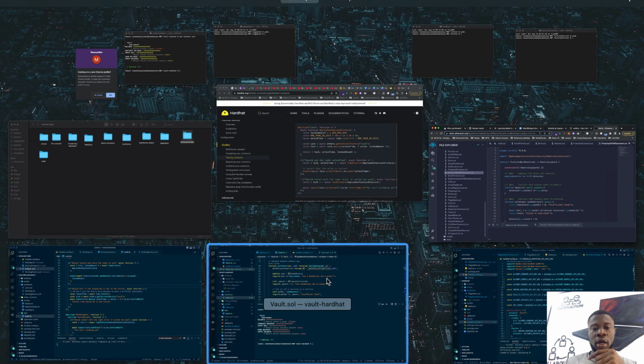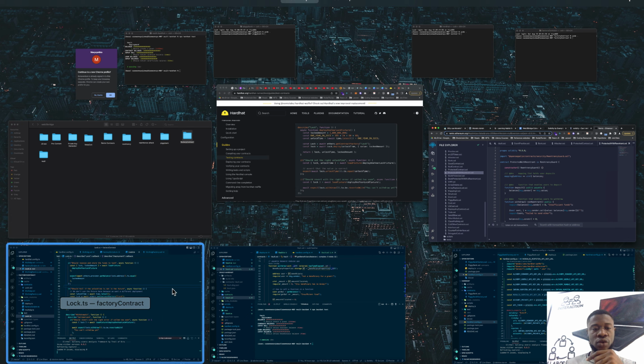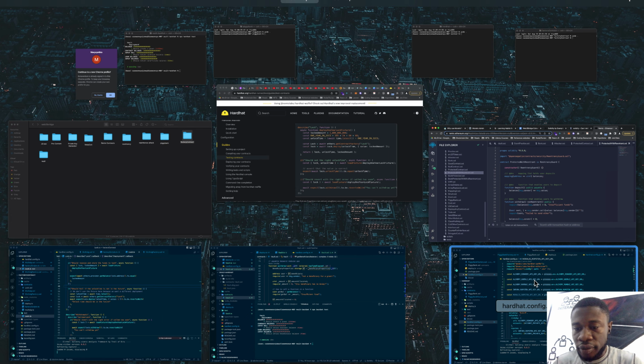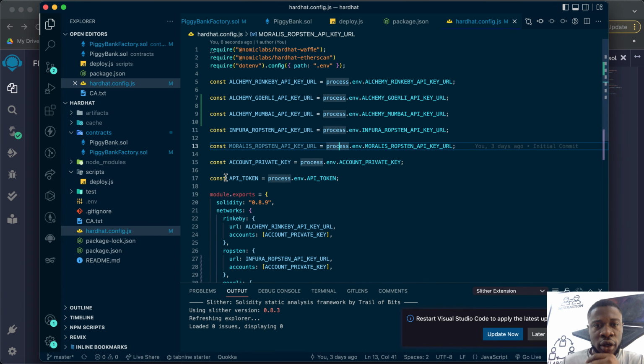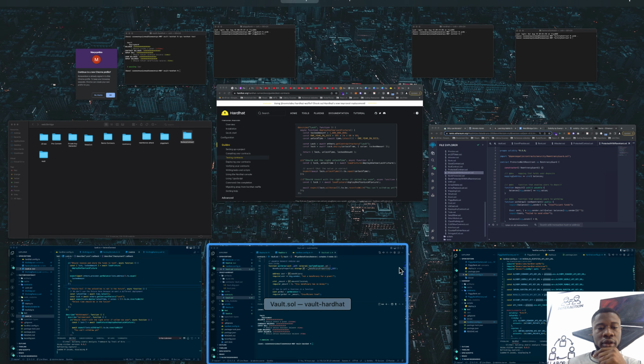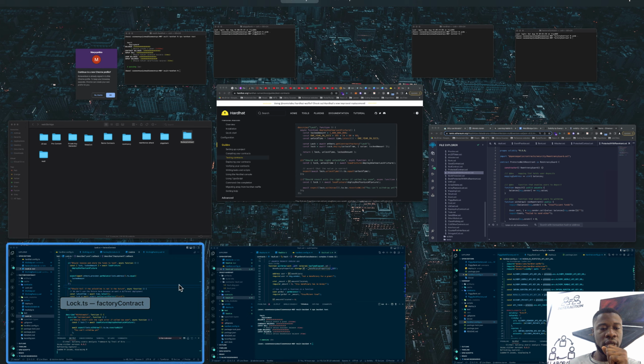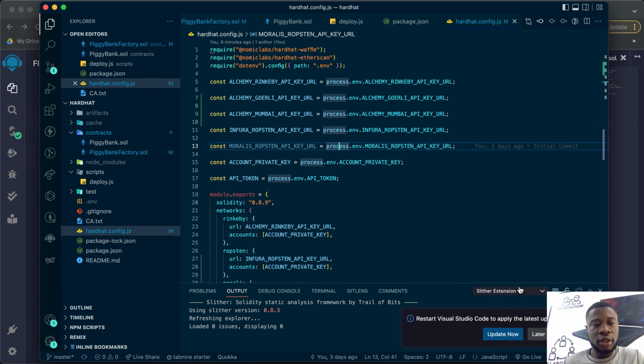Moving over, let's see, what do we have here? We learned about factory contract, and with that I had to create a smart contract.